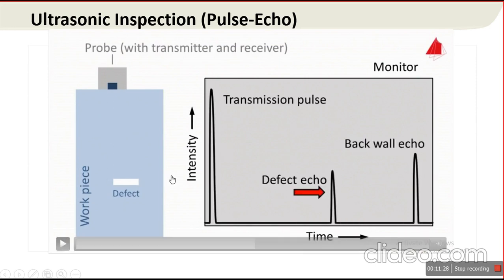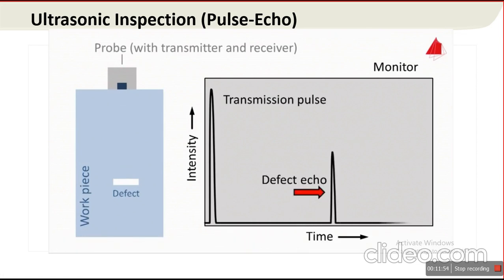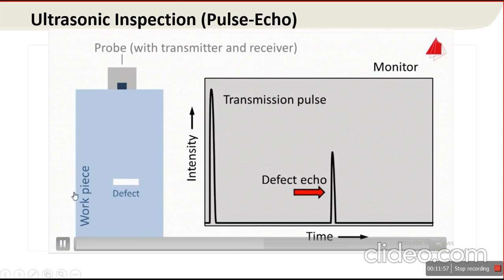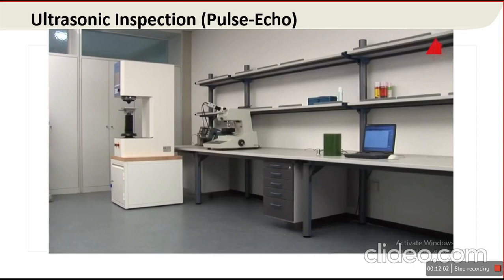So the probe is placed slightly on the defect, some amount of energy gets reflected from the back wall and some amount of energy is reflected from the defect. So these two responses are recorded on the screen. Suppose the transducer is exactly on the defect, then only a single echo is recorded on the screen.